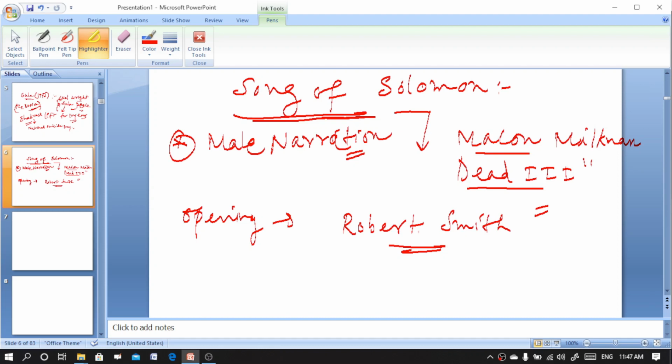Now another important character here is Ruth Foster Dead.